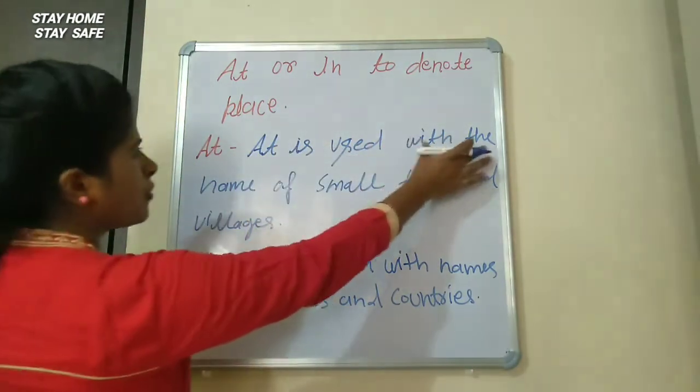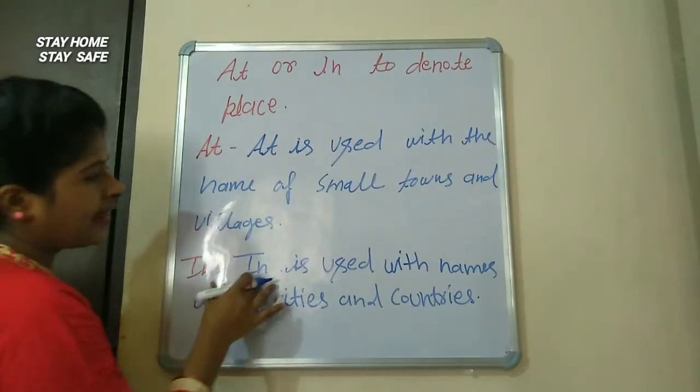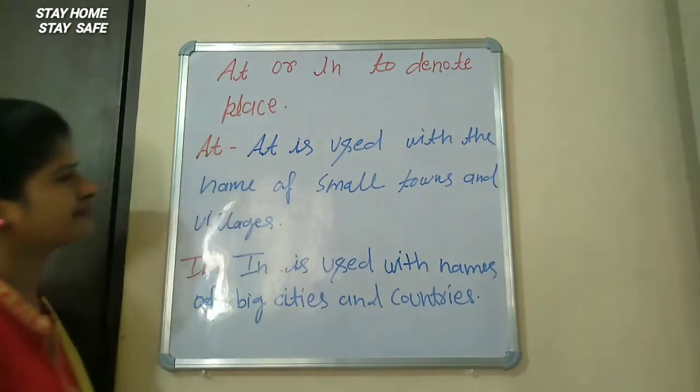At is used with the name of small towns and villages. In is used with names of big cities and countries.